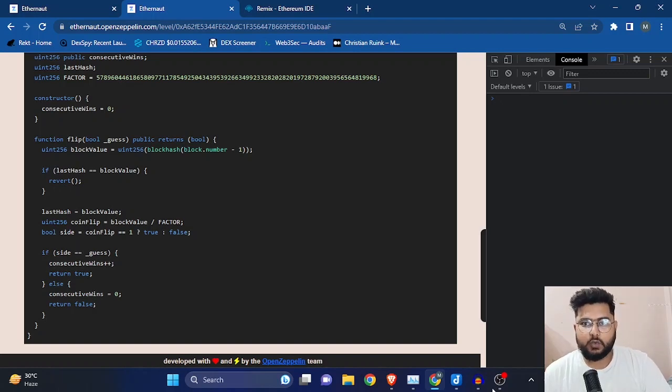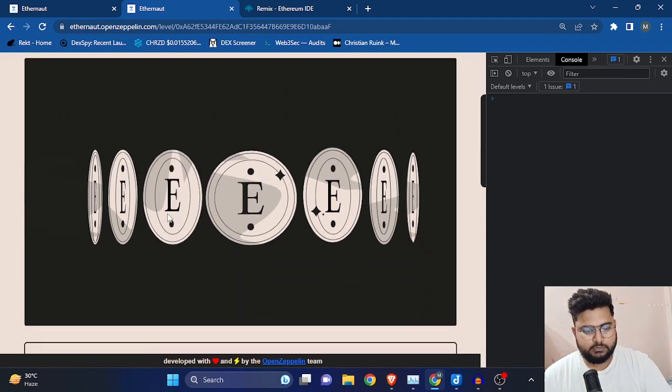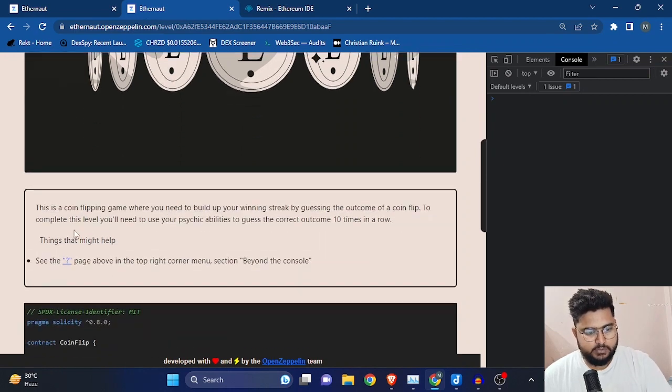This is Web3 Boy once again, and today we are going to be doing this CoinFlip challenge from Ethernaut. So let's just start. What the challenge is about, let's just read it.